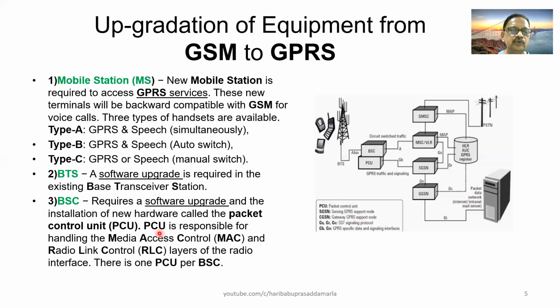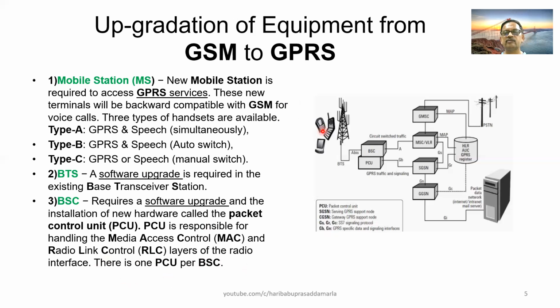PCU is responsible for handling the media access control, MAC, and radio link control, RLC, layers of the radio interface.